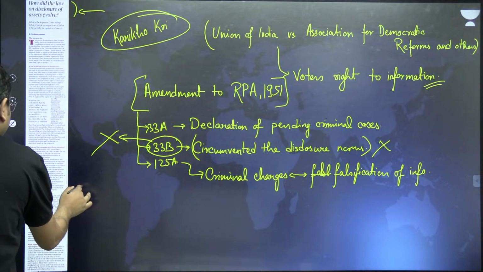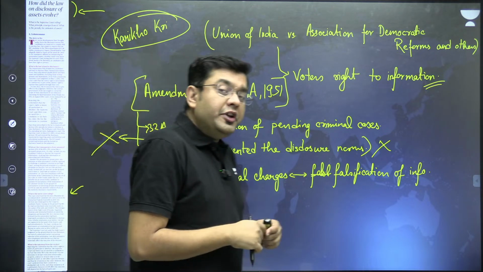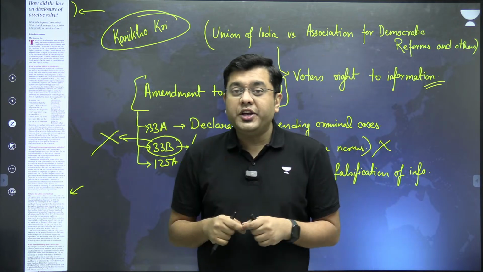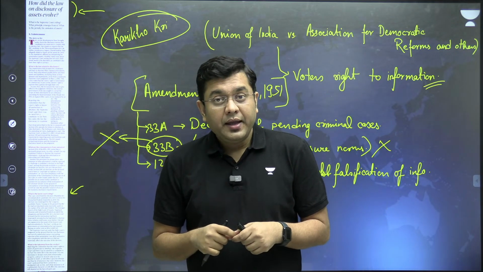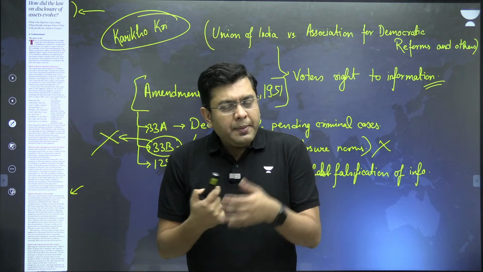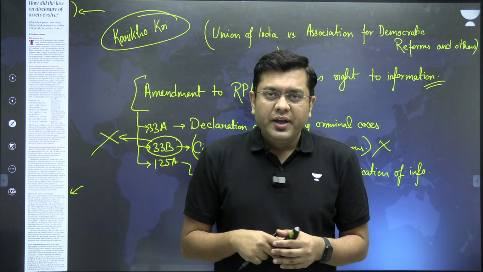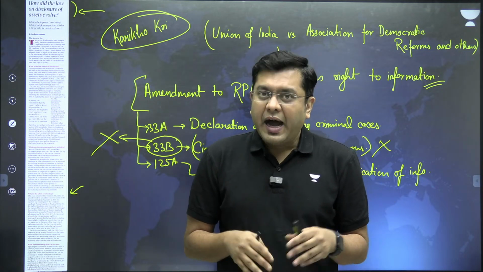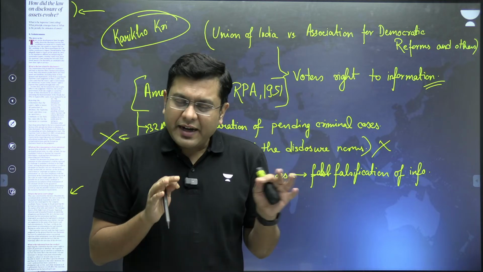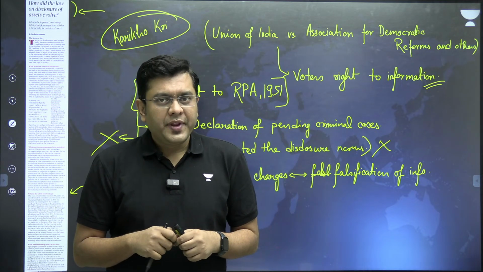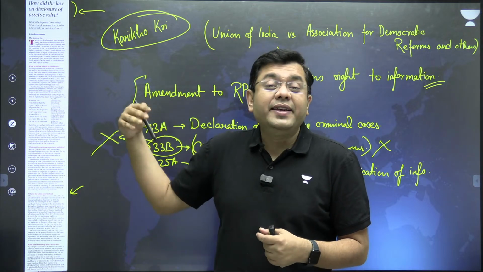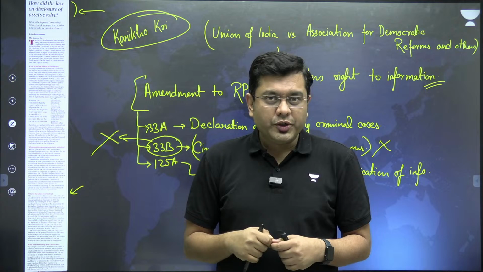Now, Karikho Kri was an individual. As an independent candidate, he won the election in Arunachal Pradesh in 2010. Now, the opposition candidate from Congress at that point of time, he basically filed a petition in the High Court. The High Court of that region, the Itanagar branch of the High Court, that is where the petition was filed. And the petition talked about the fact that Karikho Kri has basically falsified the information.